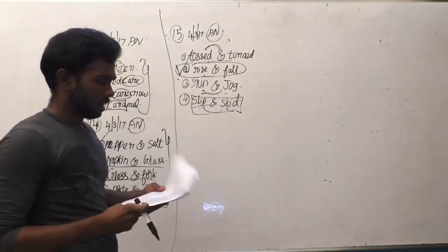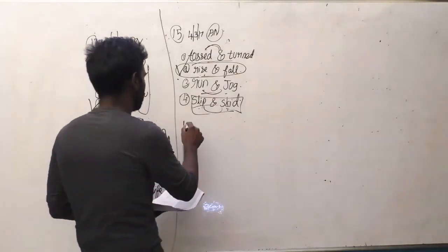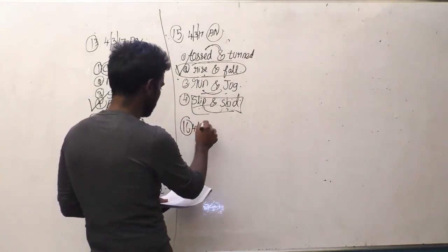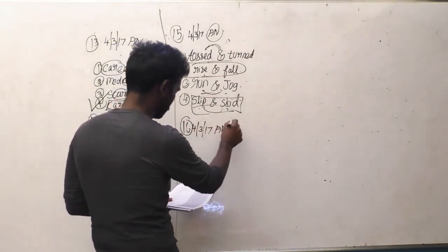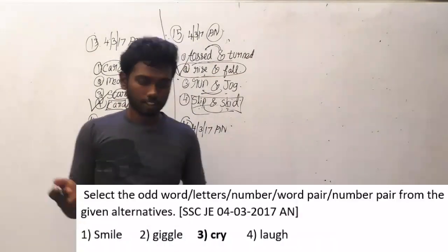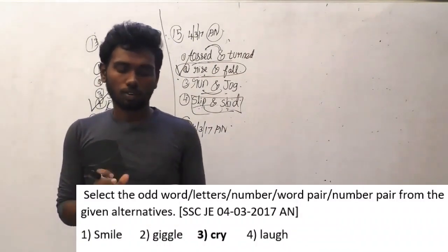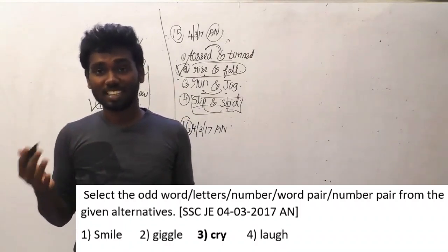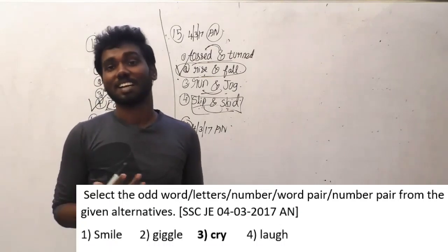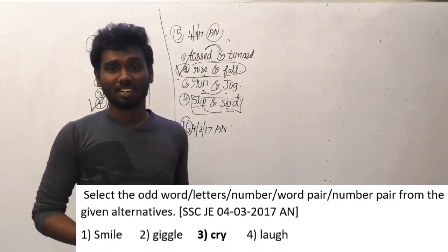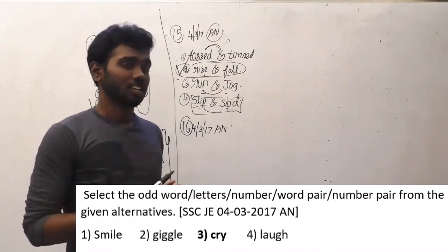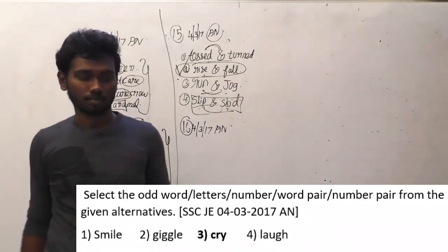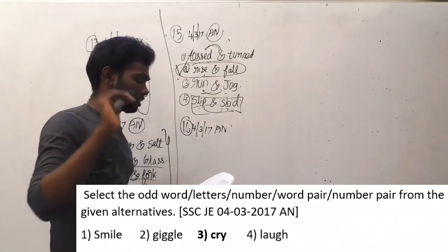Okay guys, let's go to the next question. Question number 16 of SSC JE, 4/3/17 afternoon. Let me read the question now. Select the odd word, letter, number, word pair or number pair from the given alternatives. Obviously each and every question is repeated in the same manner, only the options change. Don't worry guys, when these questions are asked in the same order, we can score higher marks.